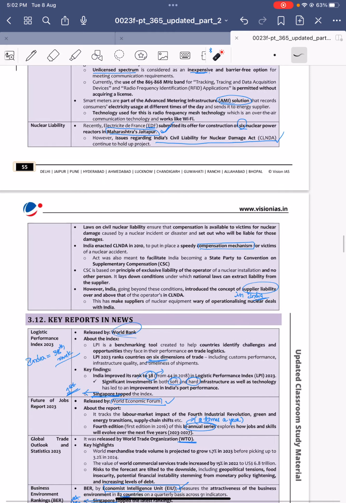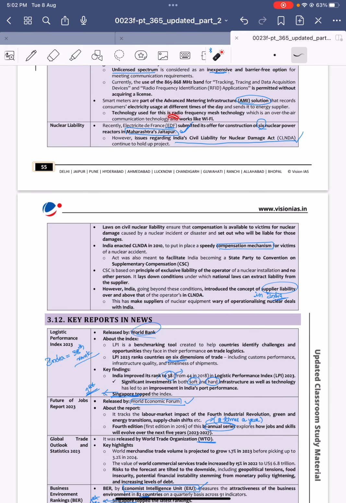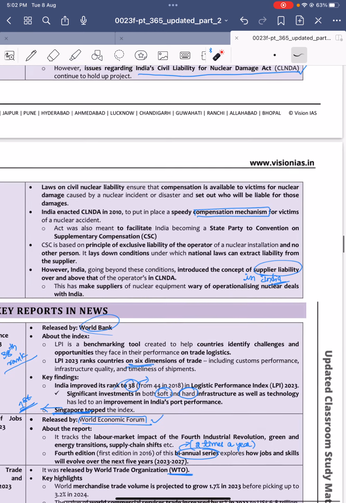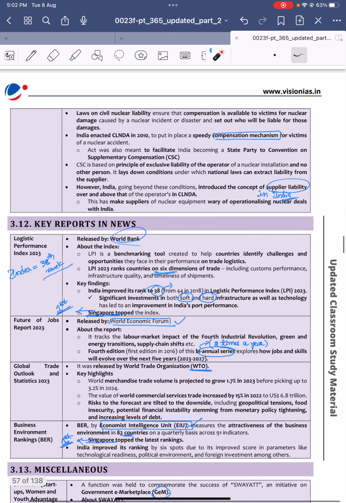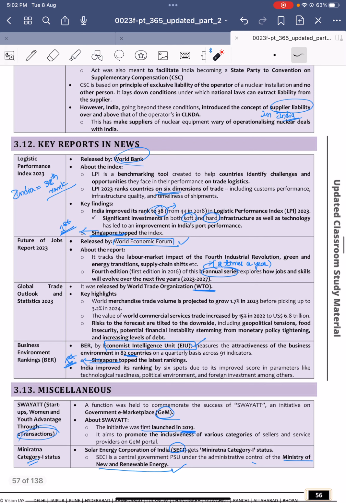So France proposed investment in 6 nuclear power reactors in Maharashtra, and issues regarding the CLNDA Act, which was enacted in 2010 for speedy compensation, are still holding up the project. That's it. Next, key reports in the news.